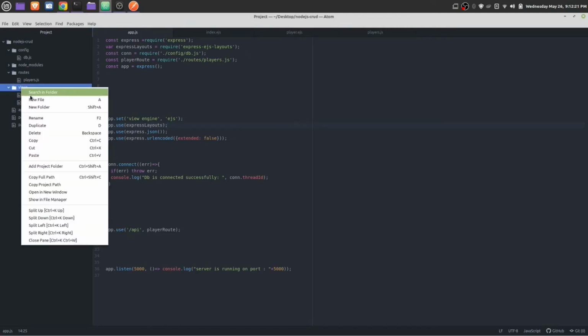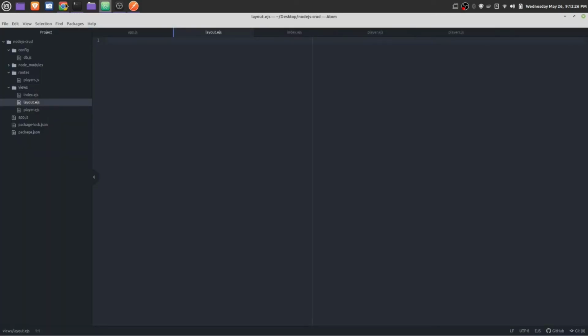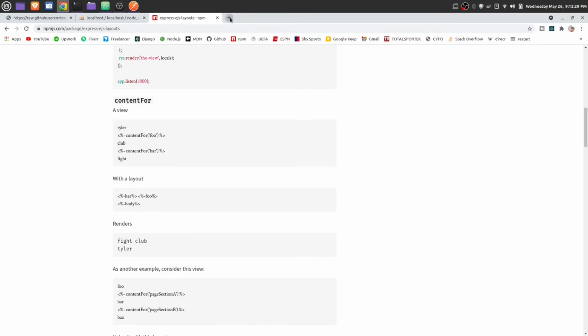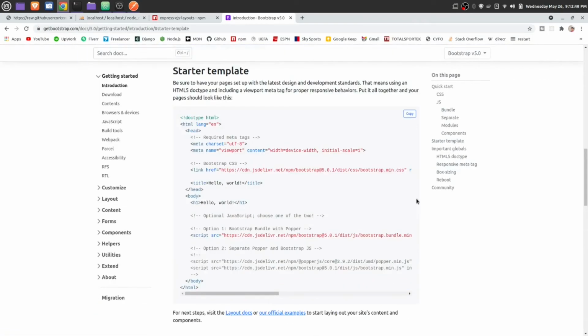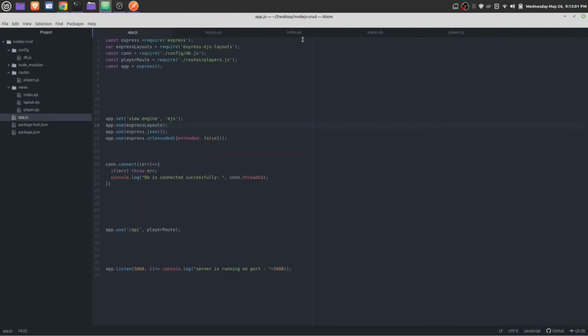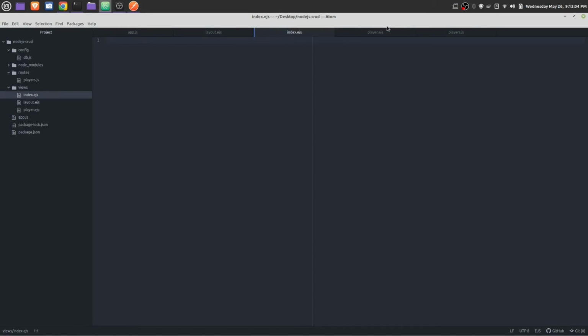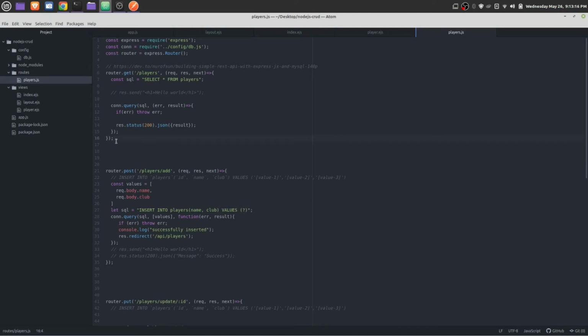Next we can create a file with the name layout.ejs. Here we are going to set up our Bootstrap. Let's copy the Bootstrap starter template, copy from here and paste it here as well, and let's use our first route. This was players. Where is it? Here it is. Let's use this first on players.